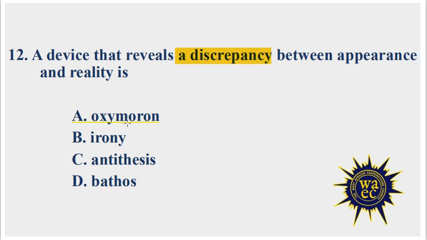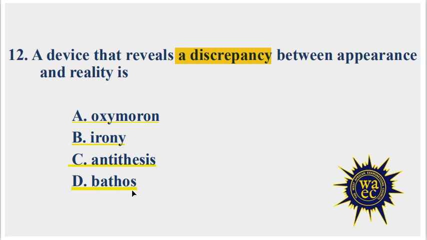That is oxymoron. Irony. Irony is a rhetorical device where what is said or written is the opposite of the intended meaning. Irony is also achieved when what we hear or see is the opposite of what really exists. Option C, antithesis, is a rhetorical device that contrasts opposing ideas or concepts with a balanced structure, while bathos is a sudden shift from serious to the trivial or ridiculous idea.